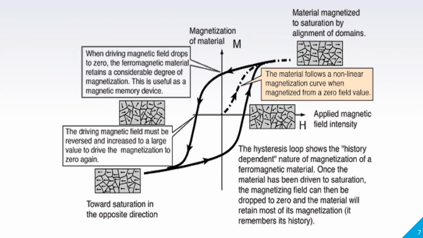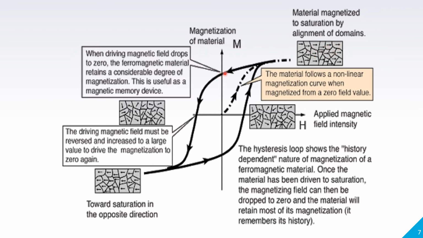This figure shows the alignment of dipoles at every point. That is, initially dipoles are randomly arranged. As soon as the magnetic force increases, dipoles are aligned in one direction, and it will show very good magnetic properties, and it is completely magnetized. After this, there is no alignment increase, so this is called the saturation point. Even though you increase H, there is no increase in the magnetization.